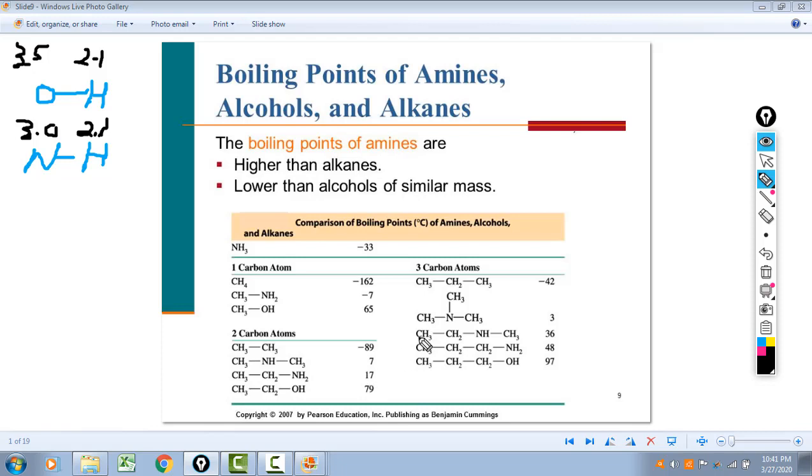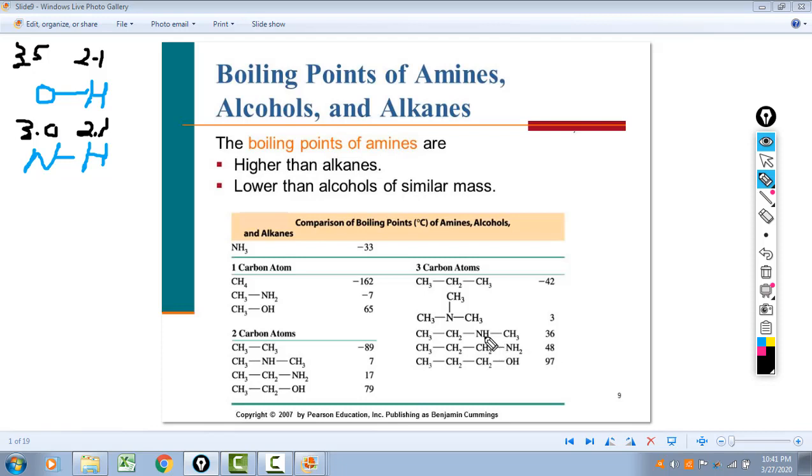You see that also when you have 3 carbons. So a 3-carbon alkane, propane, has a very low boiling point, gas at room temperature. You add a nitrogen and the size goes up a little bit, but primarily it's because this is polar now. And if you have, well, let's look at the alcohol first. So this is propanol, boiling point very close to that of water. With the primary amine, right, 2 hydrogens, 48.